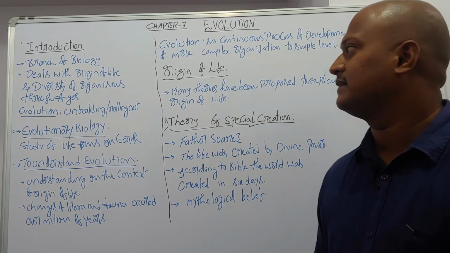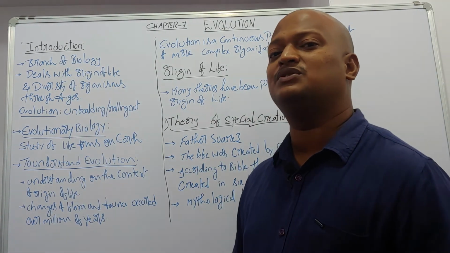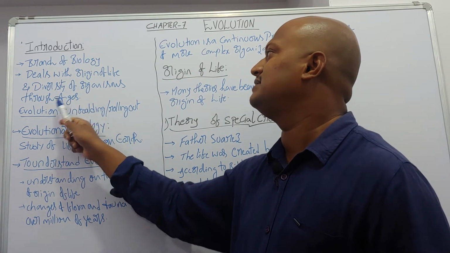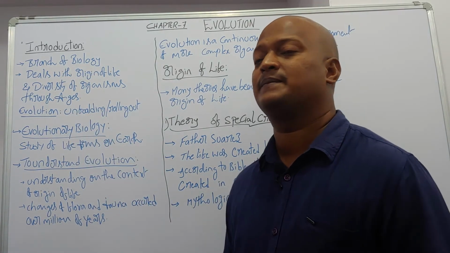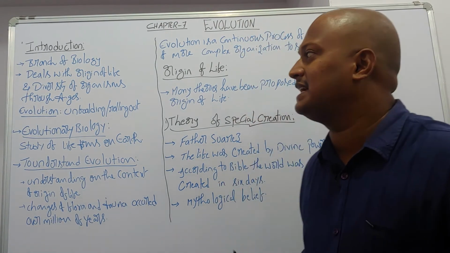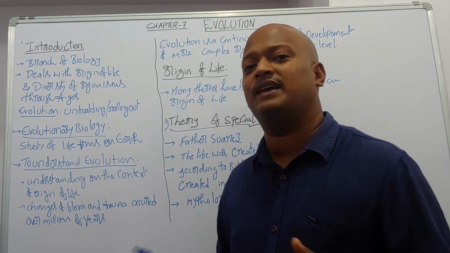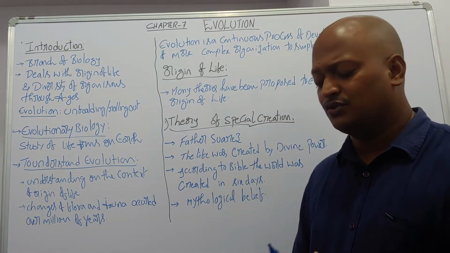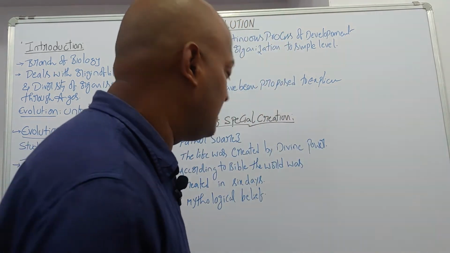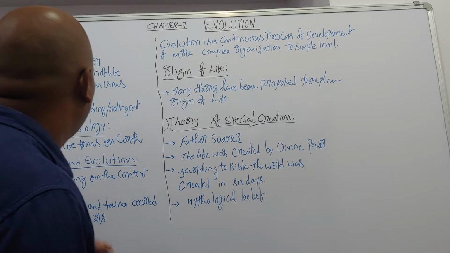Okay, right. Once again I'm revising this. Evolution is the branch of biology that deals with the origin of life and diversity of organisms through ages. It deals with how life originated on the earth, and the diversity of organisms over the period of time should be explained by evolution.